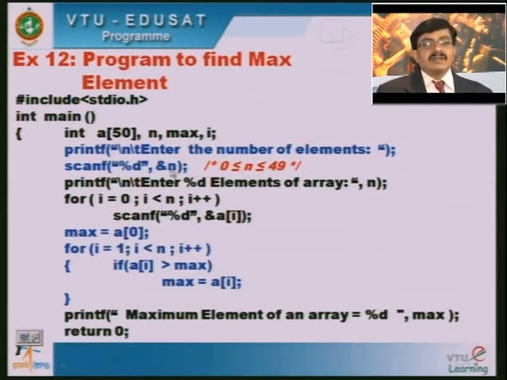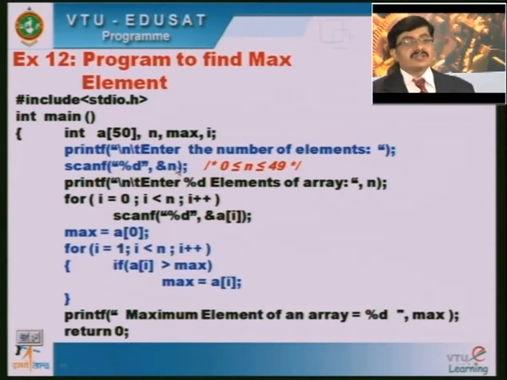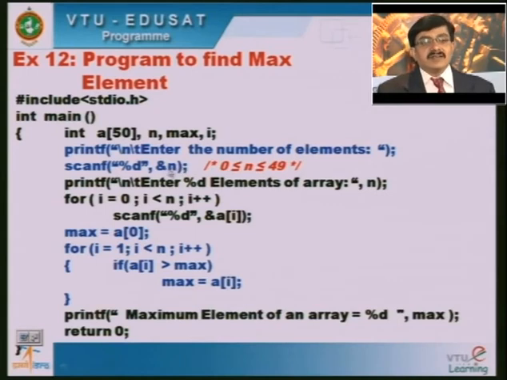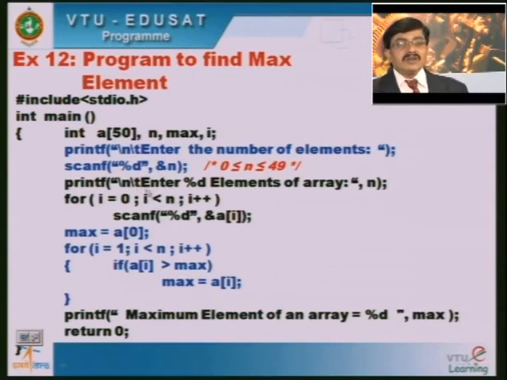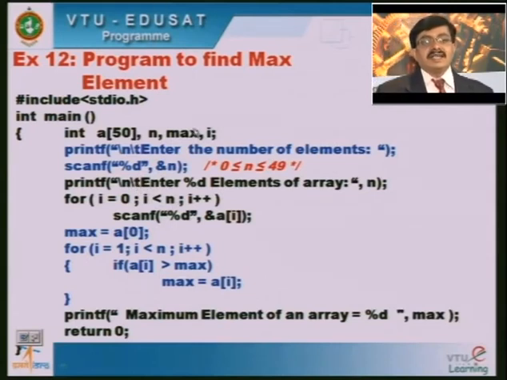I cannot have the n value as 51 or 52. I can have a maximum of 50 elements there. So I should make sure that whatever value I read here for the number of elements, it has to be less than 50. With this I will be reading the number of elements the user enters. Next, I should read all the n elements of the array.